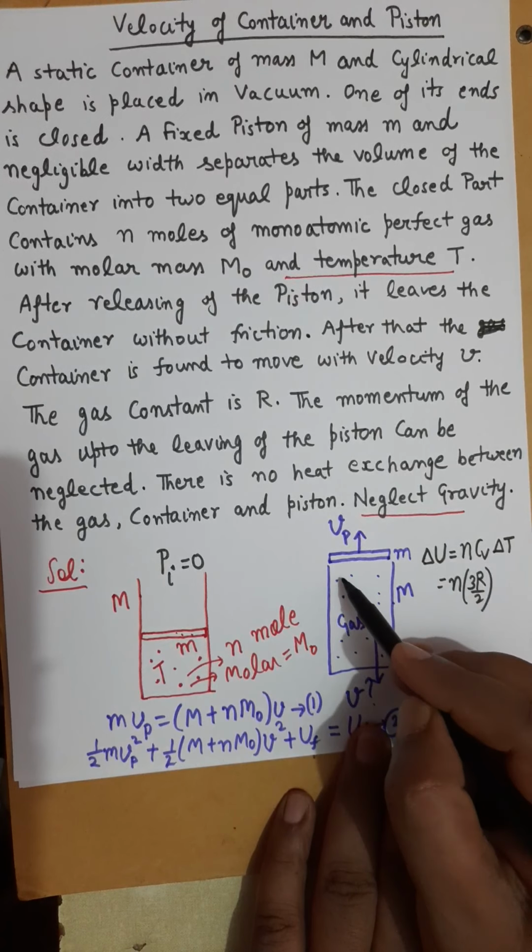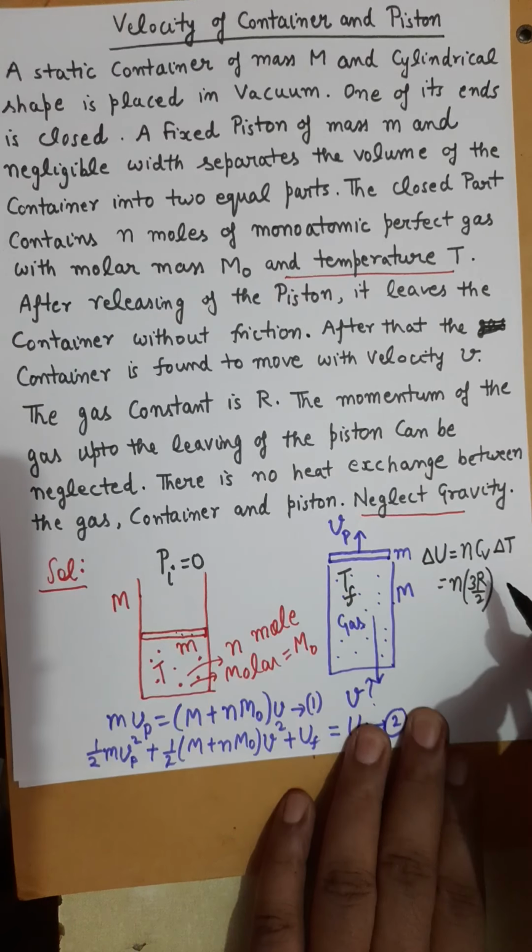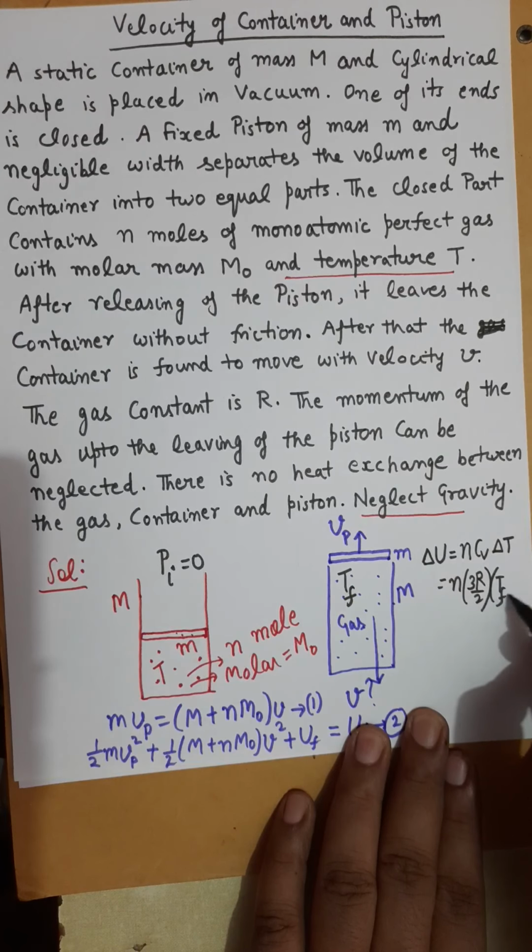Delta T, let's say the final temperature becomes Tf, so delta T should be T final minus initial temperature T.